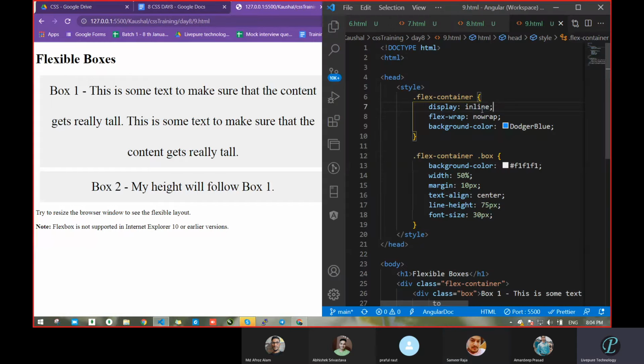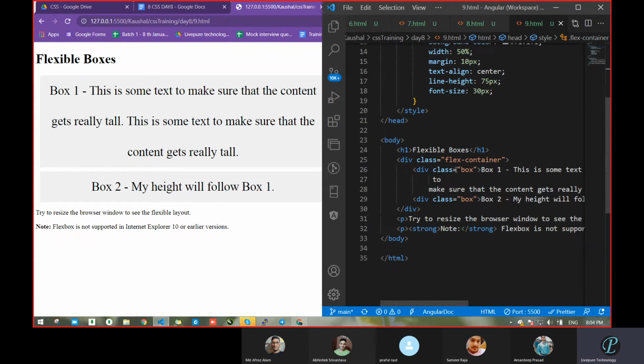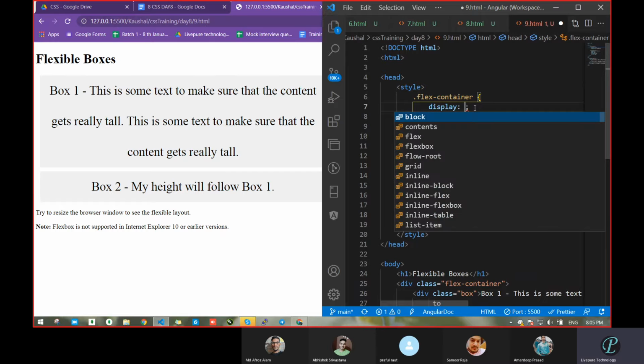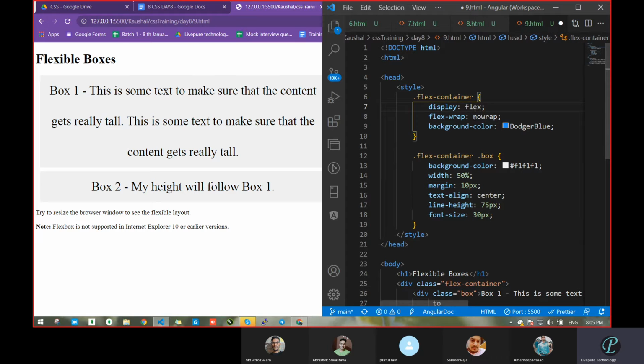Means it does not work, but because we may be taking it outside of the container. No, it's a flex container. Okay, we can pass that value, and as we had seen previously, the same display property has different values: block, inline, and one is flex. Flex is used for making a responsive layout. Whenever we use flex, we have to pass another property, flex wrap, then only it will work.